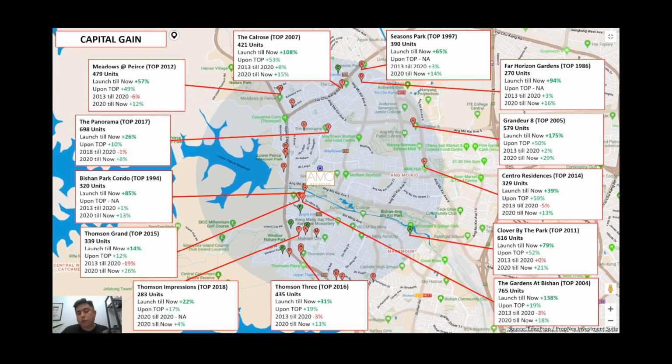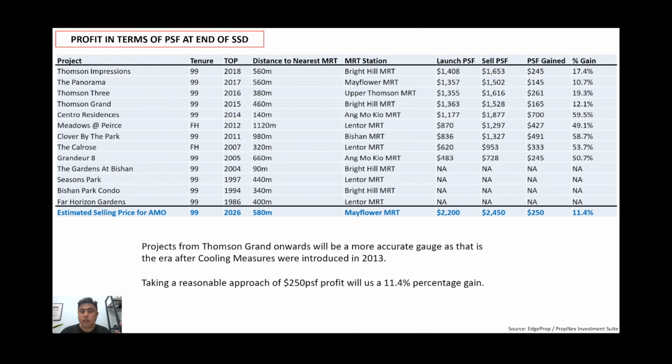Okay, I will go on to the next slide where I consolidated the figures into this table for your easy reference. Here, I'll be looking at the more commonly looked at numbers, which is to sell the property upon SSD, the 3 years period. For all these projects, how have they performed if you were to go into any of these projects and then sell off at the SSD period?